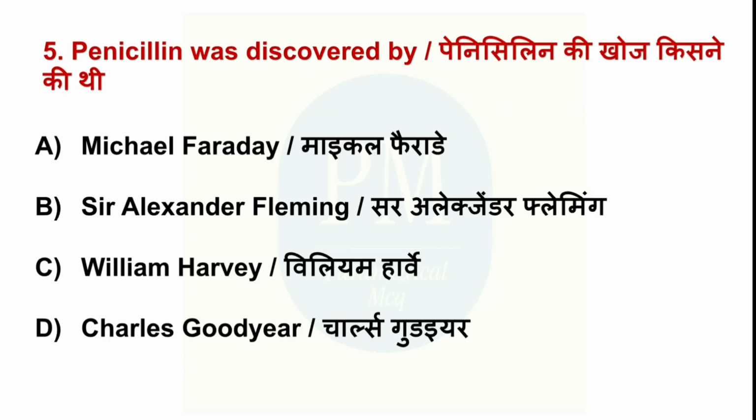Penicillin was discovered by option A, Michael Faraday, option B, Sir Alexander Fleming, option C, William Harvey, option D, Charles Goodyear. The correct option is option B, Sir Alexander Fleming.